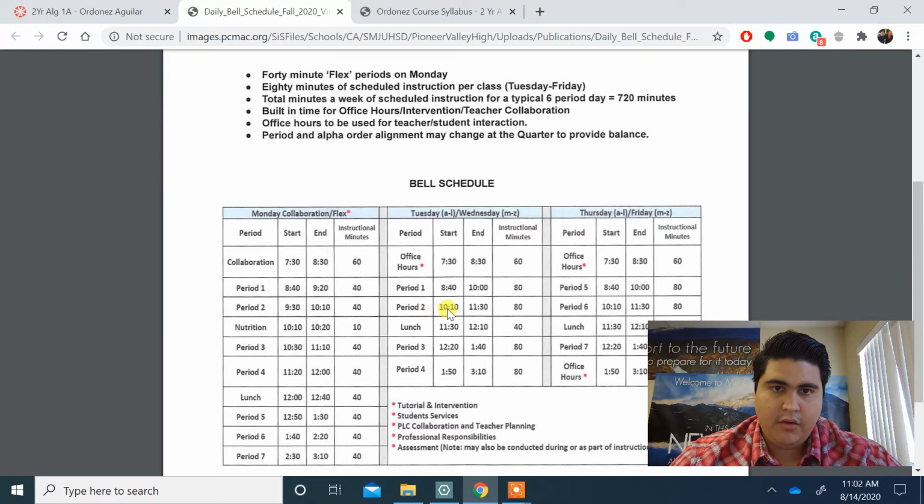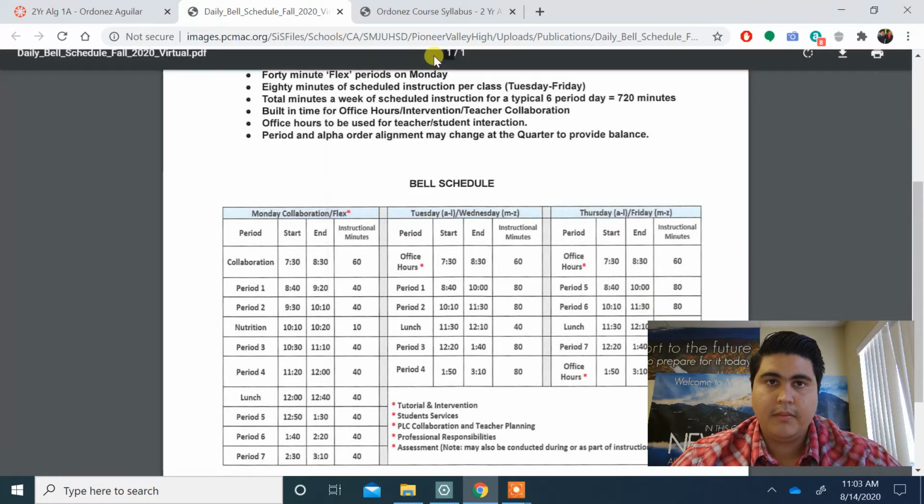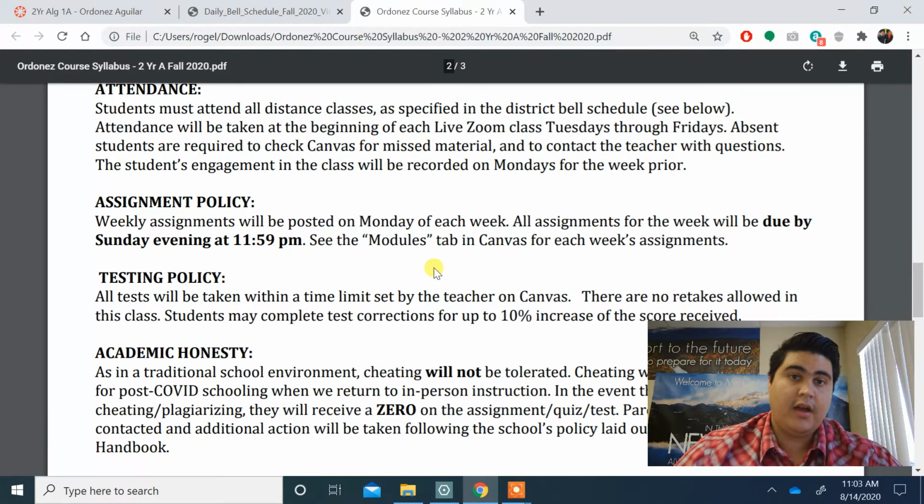And if you're A through L, you're going to meet from 10:11 to 11:30 on Tuesday. And if you're on Wednesday, M through Z is going to meet at the same time. Okay? So that would be for second period, and then I have fifth period and then sixth period as well. These are your meeting times. So make sure that you take a look at that schedule as well.